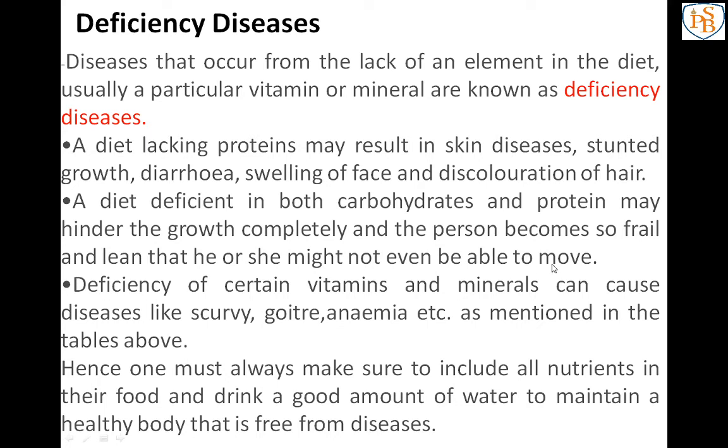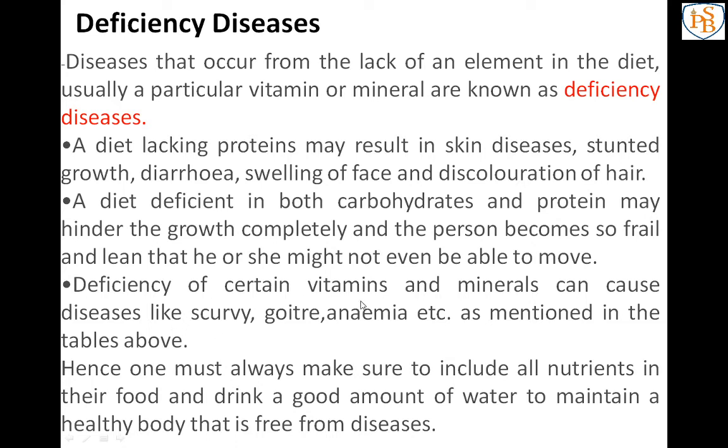I said we can overcome the problems if the deficiency is small, but if the deficiency is large and both carbohydrates and proteins are lacking, that person cannot move. That is one deficiency disease related to carbohydrates and proteins.